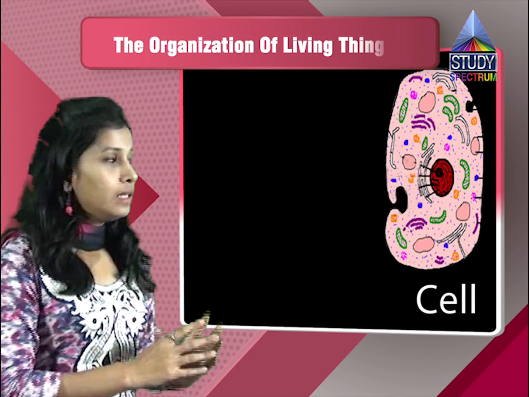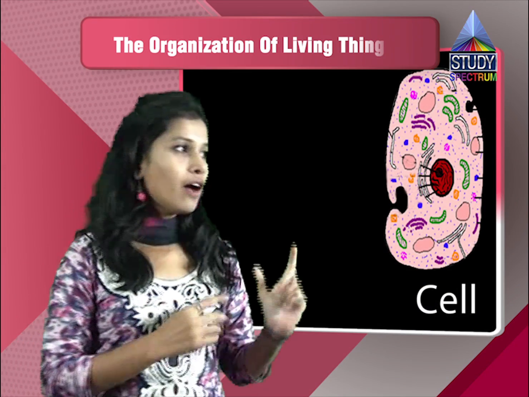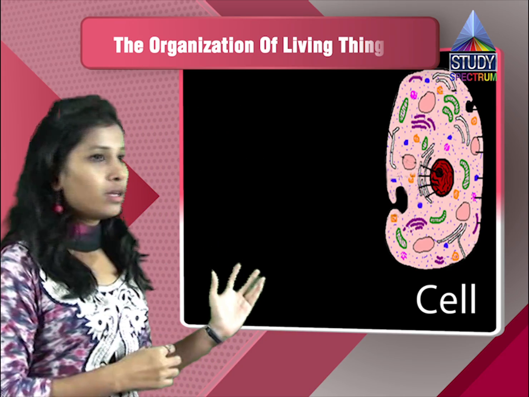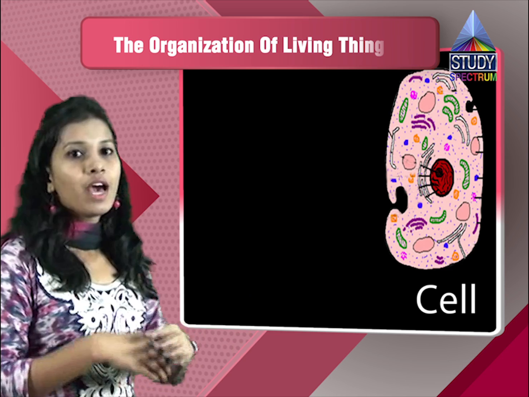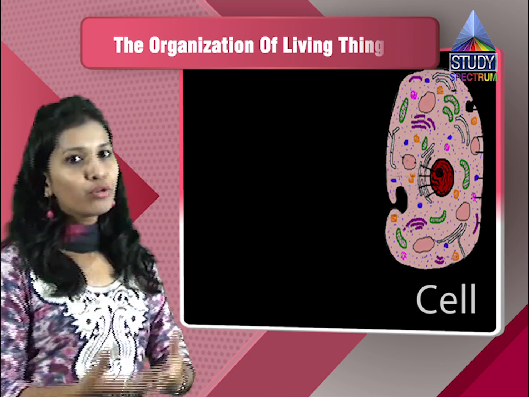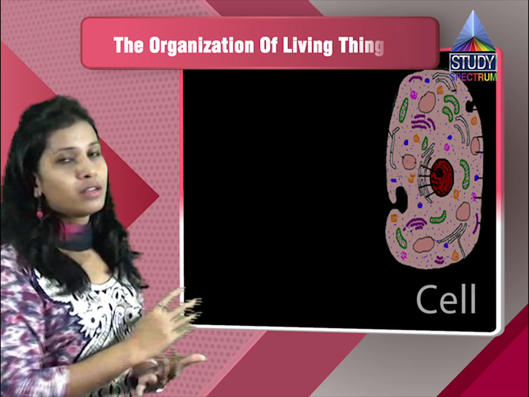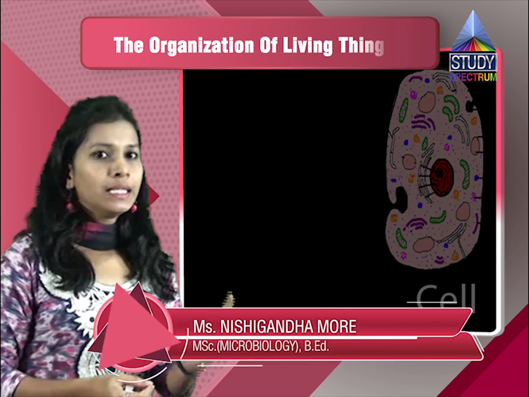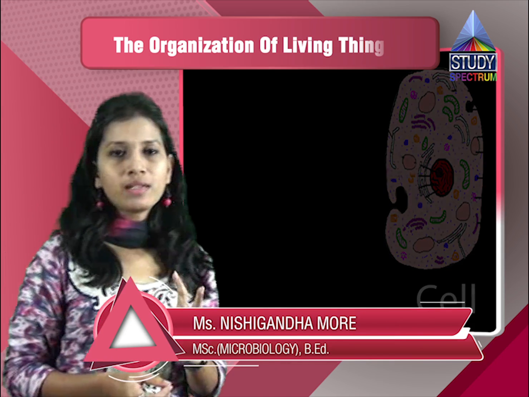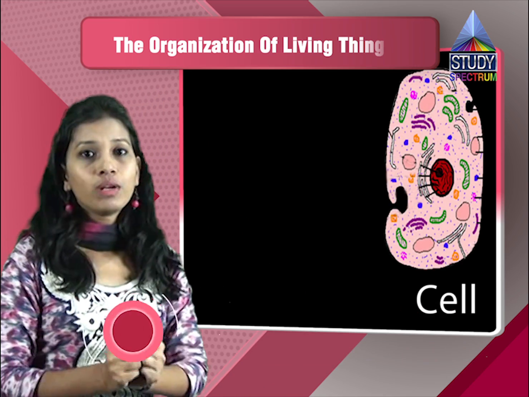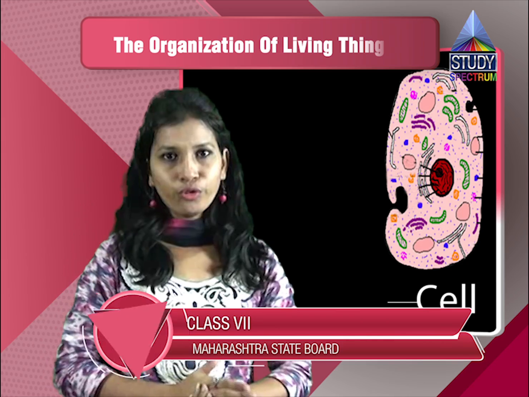If you see a cell, inside the cell we have the nucleus, we have the cell membrane, we have the nuclear membrane as well. We have cytoplasm, we have vacuoles, we have ribosomes, we have mitochondria. These different structures have their different functions. Like if you take a vacuole, there is a food vacuole in the case of a plant cell. In a plant cell the vacuoles are bigger as compared to the animal cell. Now what this vacuole does, they help in storage of the food.